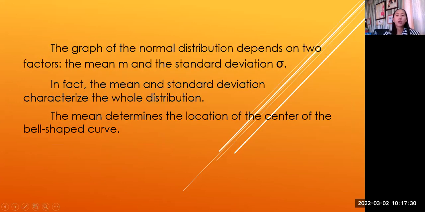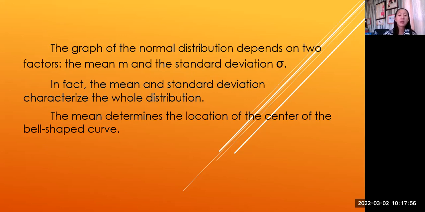The graph of the normal distribution depends on two factors. What will our graph look like? The two factors that can affect the graph of our distribution are the mean and the standard deviation.